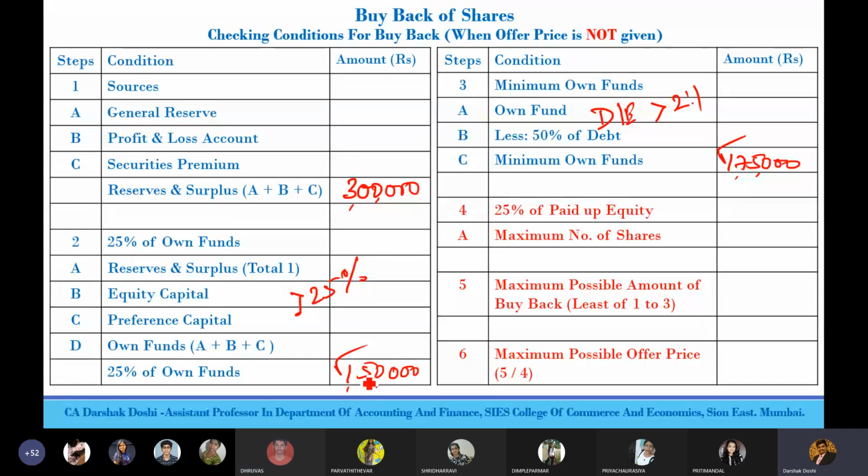And you cannot buy back more. You have to keep your debt equity ratio less than 2:1 to buy back. You cannot buy back more than.